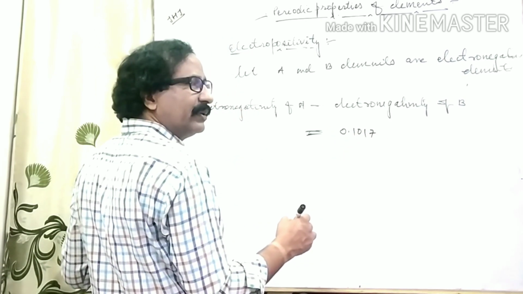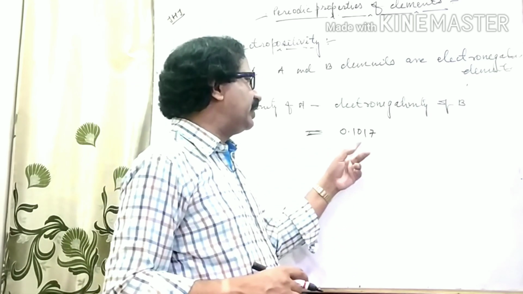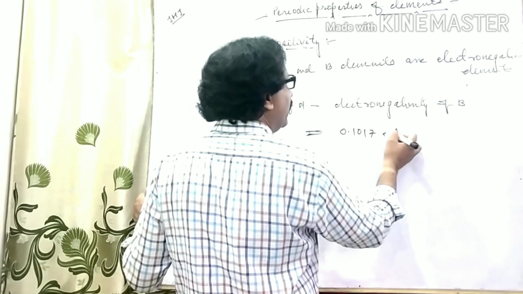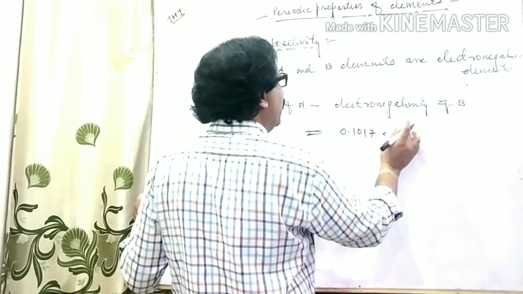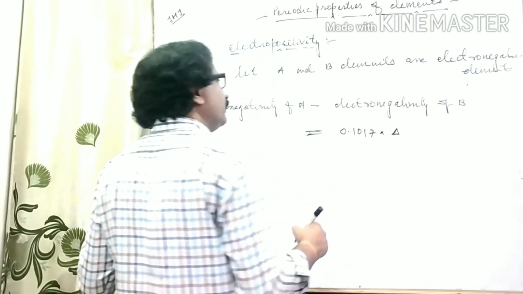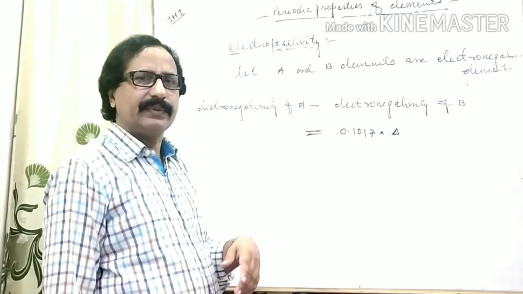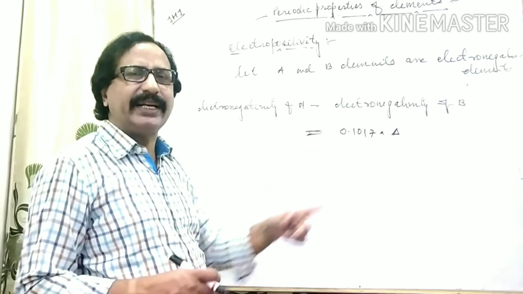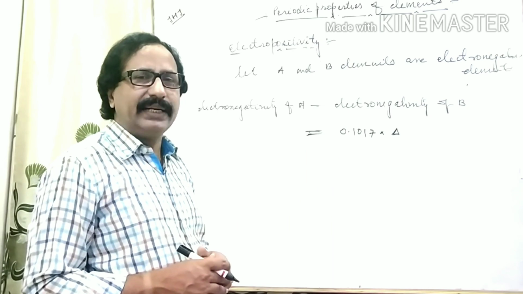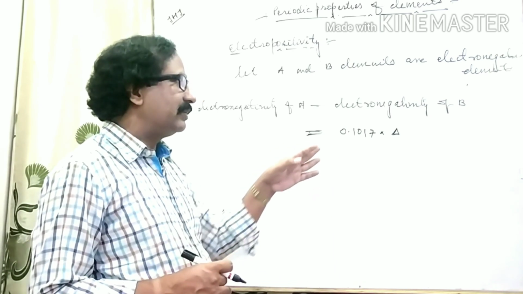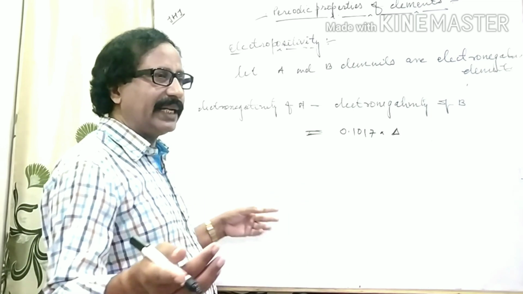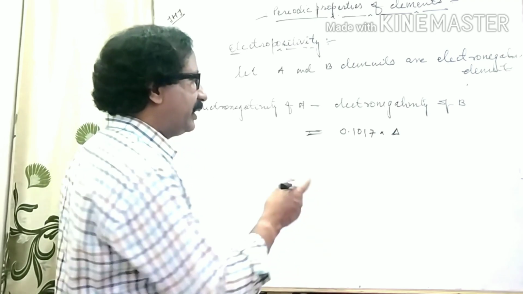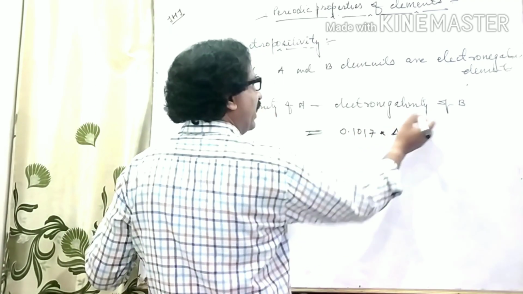0.1017 into delta. This is the relation. You have to identify this one value, and delta is counted here.